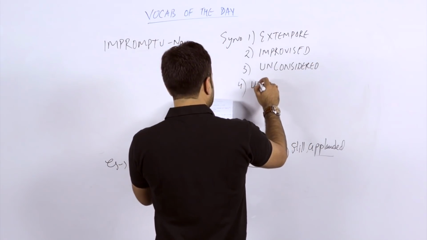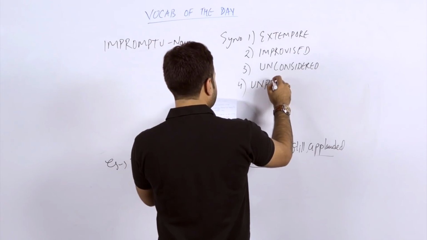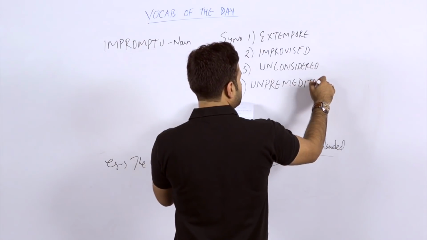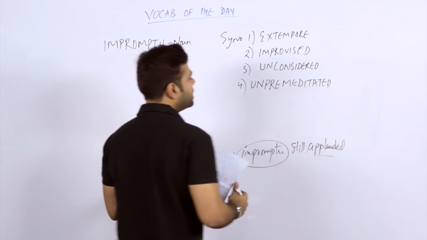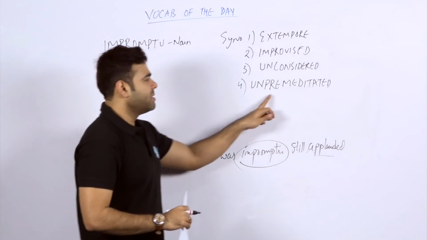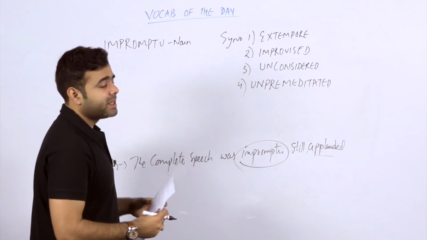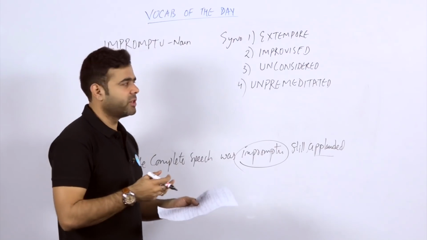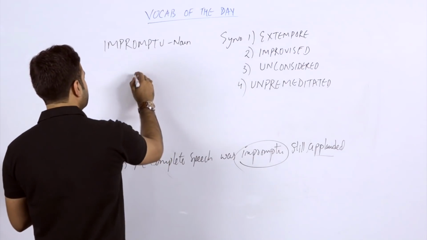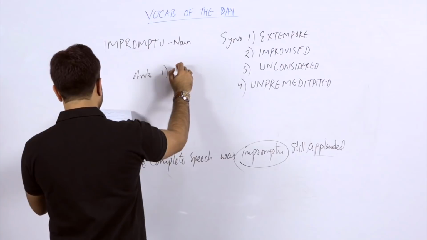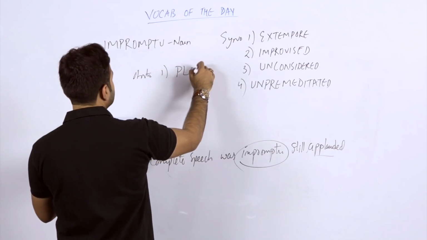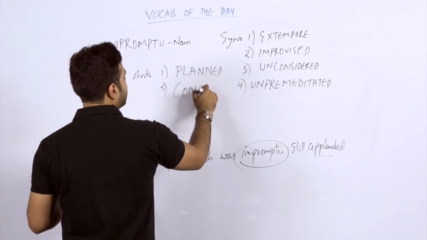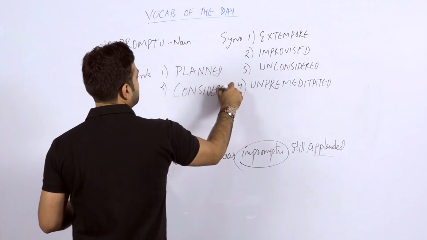So another word that could be nice, students, I should say that you should take it down. Unpremeditated. Obviously, when you have meditated about something, you have prepared yourself. It is unpremeditated. So the perfect antonym we can take here is planned and considered. Yes, very simple. Planned and considered. I hope it's pretty clear.